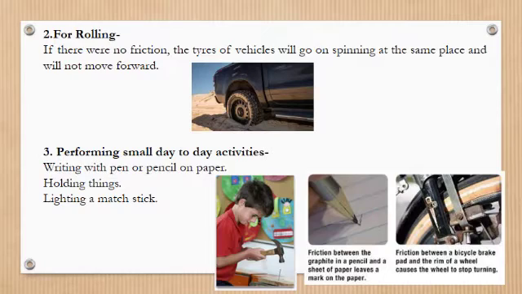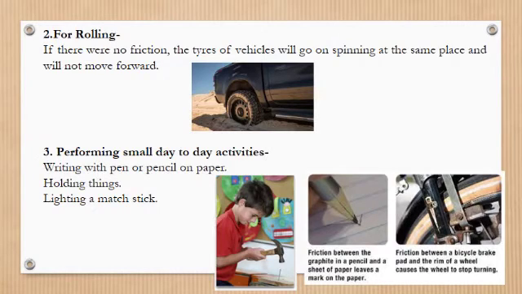And friction between a bicycle brake pad and the rim of the wheel causes the wheel to stop turning. It is because of friction that brakes can be applied on vehicles. We can hold things because of friction. If there is no friction, then we cannot hold objects and objects will slip from our hands.